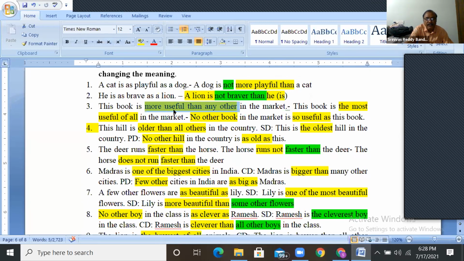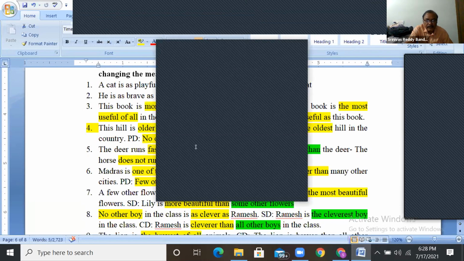In place of more useful, you are using most useful. So no other book in the market is as useful as this book, or so useful as this book. When it is negative, better use so. Guys, you need not worry. Any doubt?